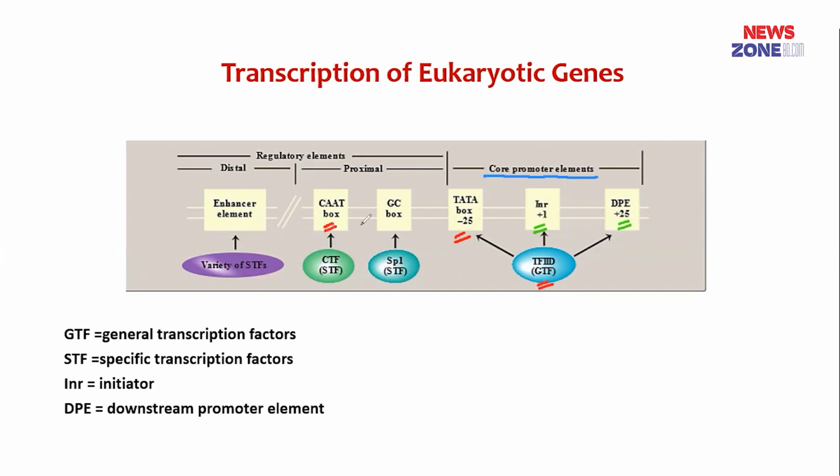There is also a GC rich region or GC box present in the promoter region of eukaryotes. And these sequences serve as the binding sites for proteins known as transcription factors, which in turn interact with each other and RNA polymerase II. An enhancer element is present in the distal regulatory elements. The eukaryotic initiation is far more complicated than the prokaryotic initiation.